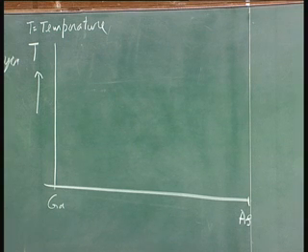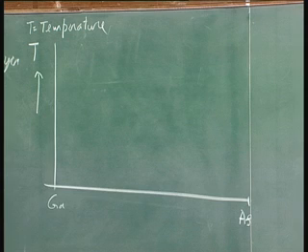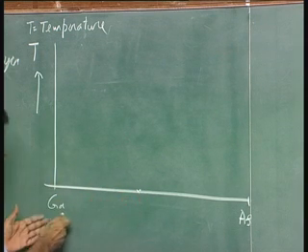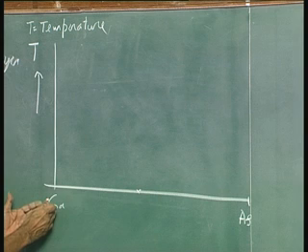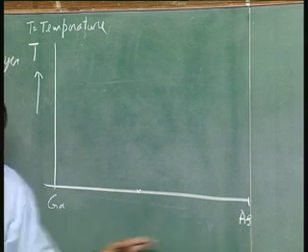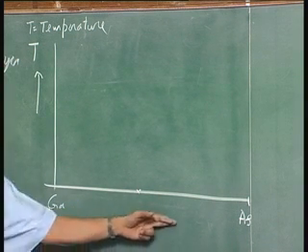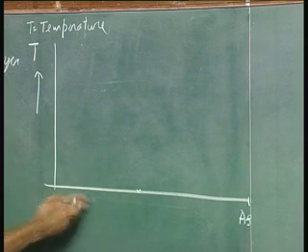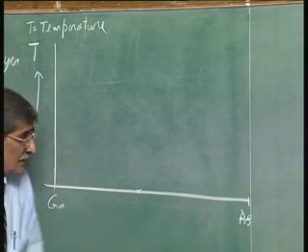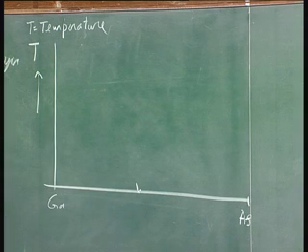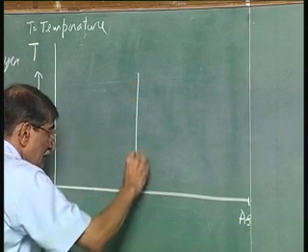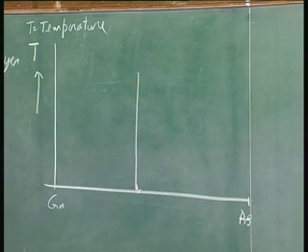It tells you the phase, liquid, gas or solid, of the material existing at different temperatures. This is the composition. Here it is totally gallium, here it is totally arsenic, and here it is gallium arsenide. Gallium-rich gallium arsenide, arsenic-rich gallium arsenide, and here, truly stoichiometric gallium arsenide. I will draw a line like this. This is important, because all those people who talk of gallium arsenide and indium phosphide will talk of this phase diagram.